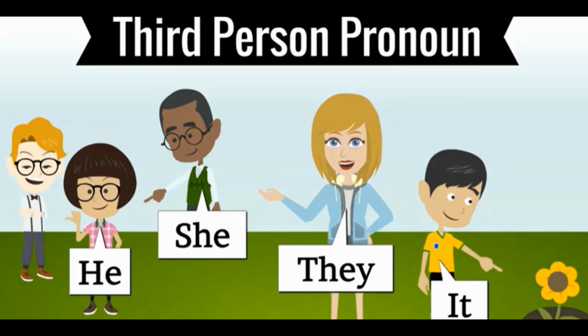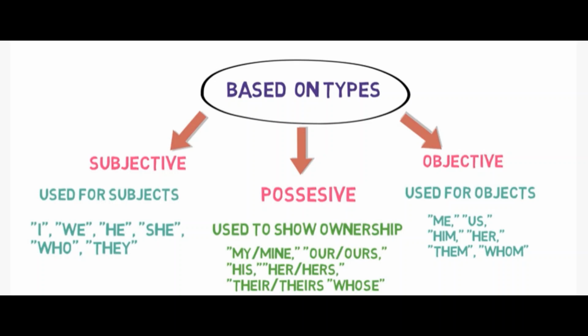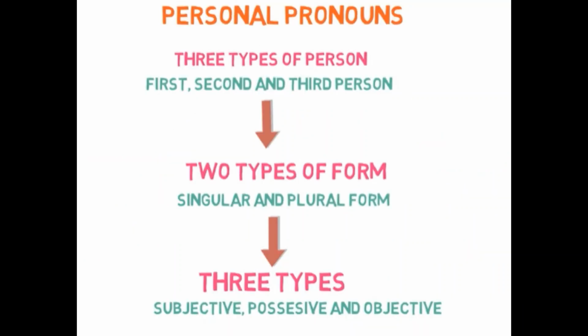So let's see once again, based on the types of pronoun, there are 3 types of personal pronoun: subjective, possessive, and objective. So subjective is used for subject, like I, we, he, she is the example. And then possessive is used to show ownership, possession. Okay, so it will be my, mine, our, ours, his, her, their, theirs, whose. Objective is used for objects: me, us. So these are the examples of objective pronoun.